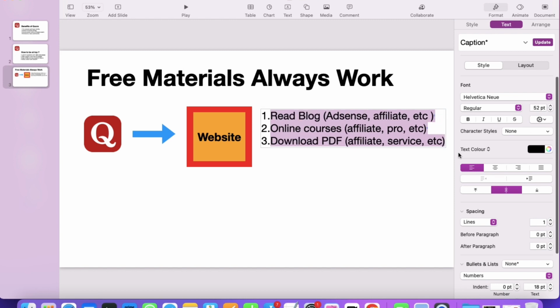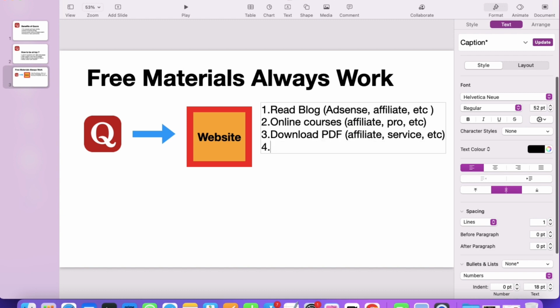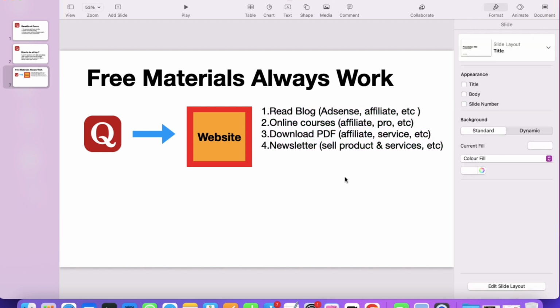And what you can do is use the newsletter system. Newsletter means you collect the emails of those people who are visiting your website, so you can do email marketing and sell maybe any product or service. That product or service can be an affiliate link or your own services as well, right? So my friends, plenty of methods you have, but here you will find one thing very common.